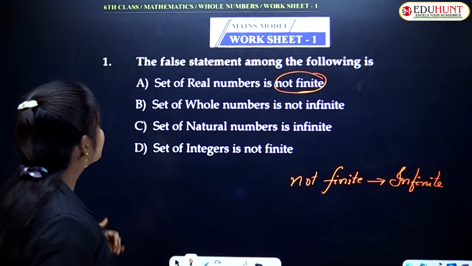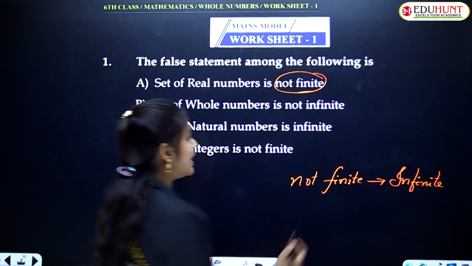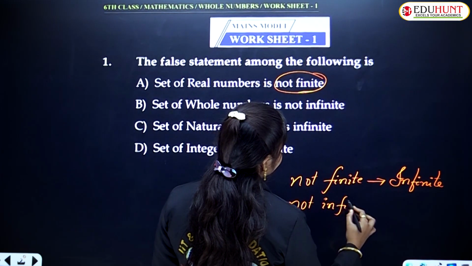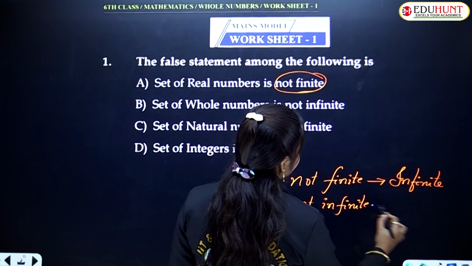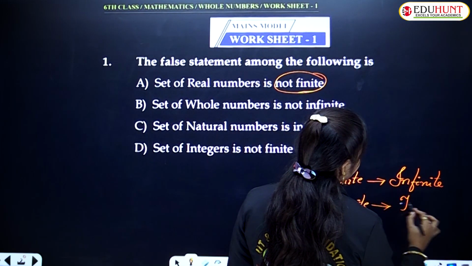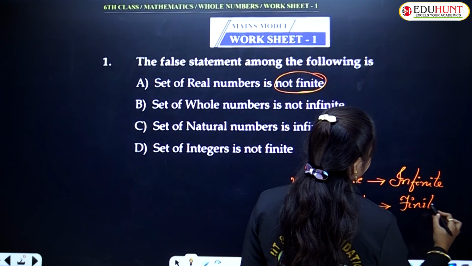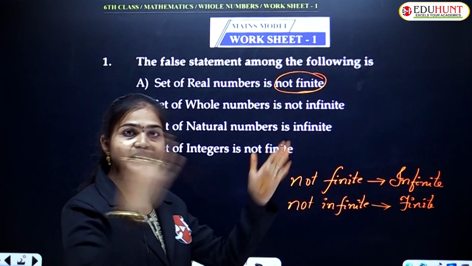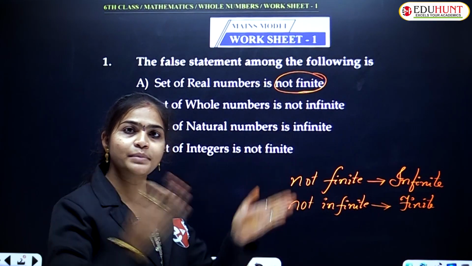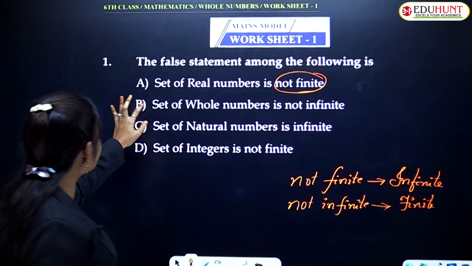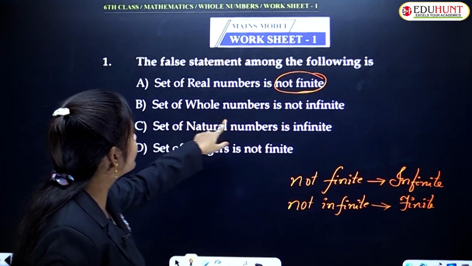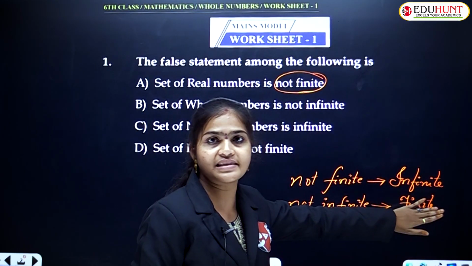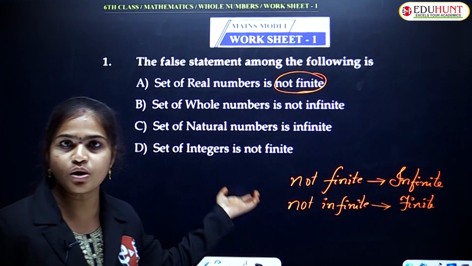Come to the second one. Set of whole numbers is not finite. Here, not finite means infinite, and not infinite means finite. Let us see the second option. Set of whole numbers is not finite, which means the set of whole numbers is finite, they are saying. So obviously we know that is a wrong statement only.